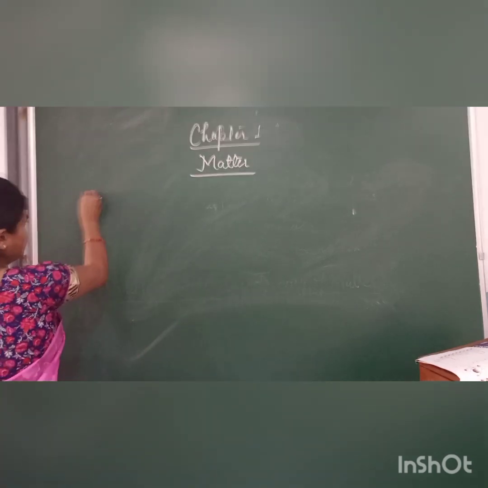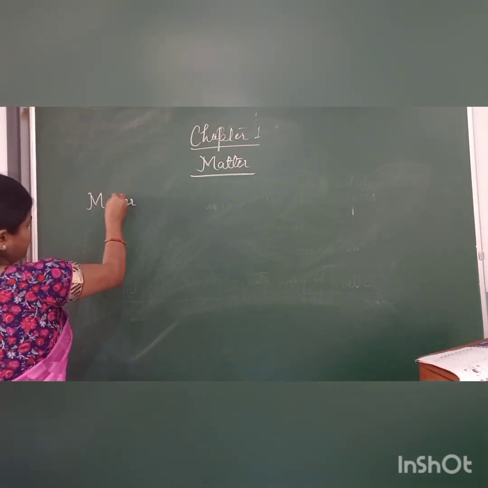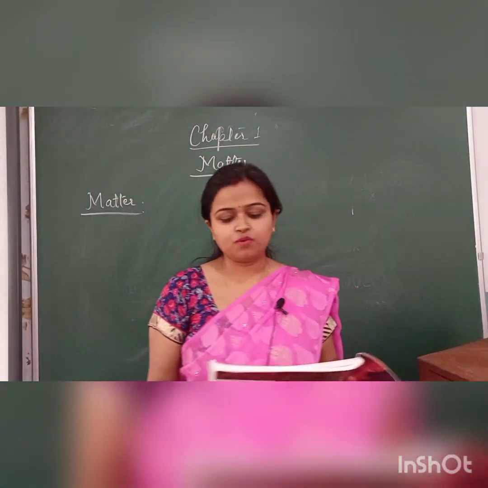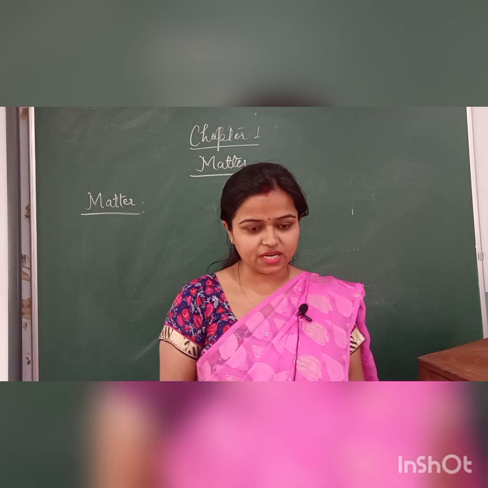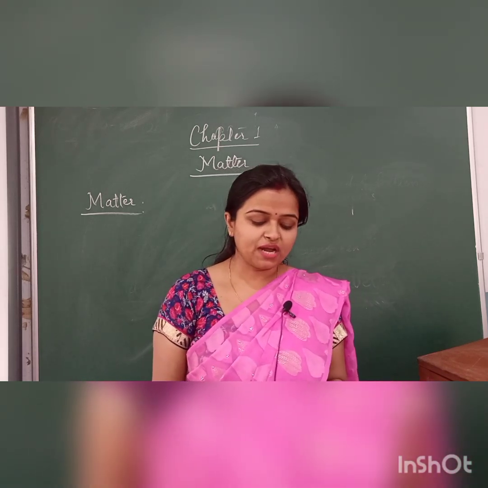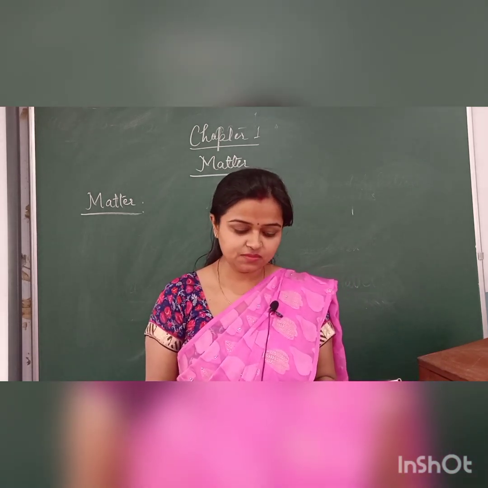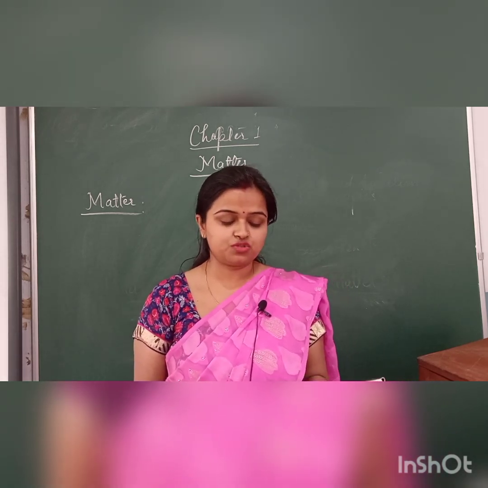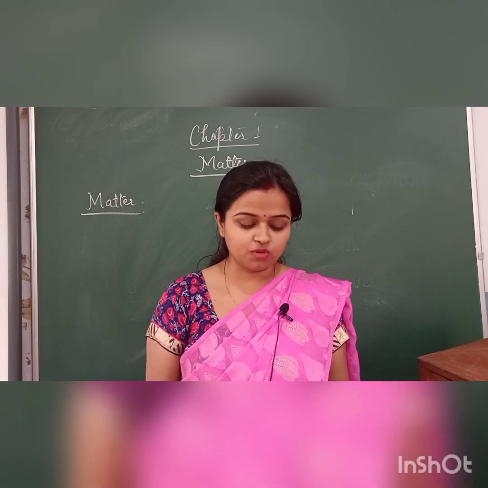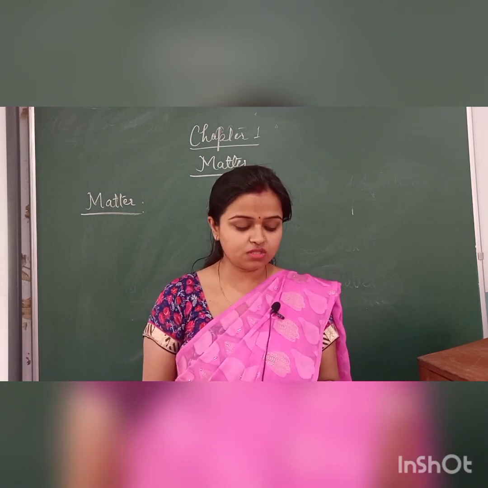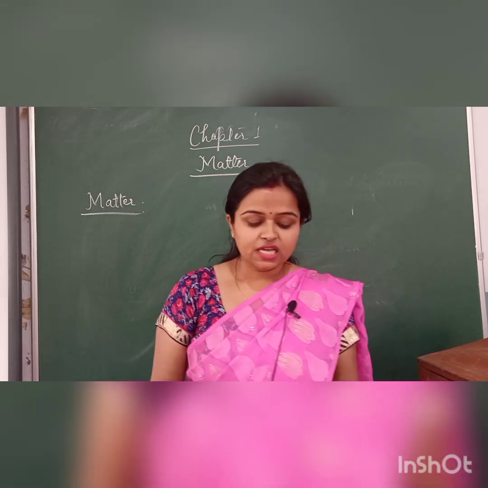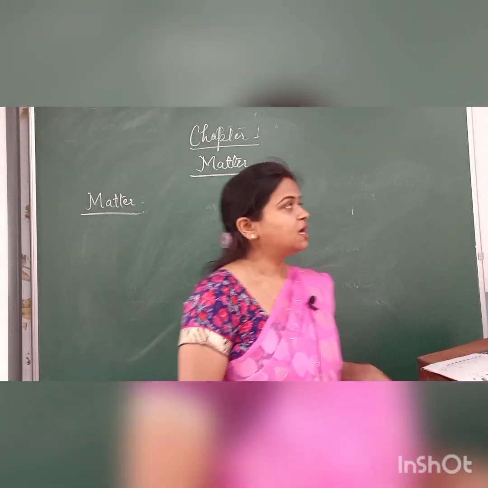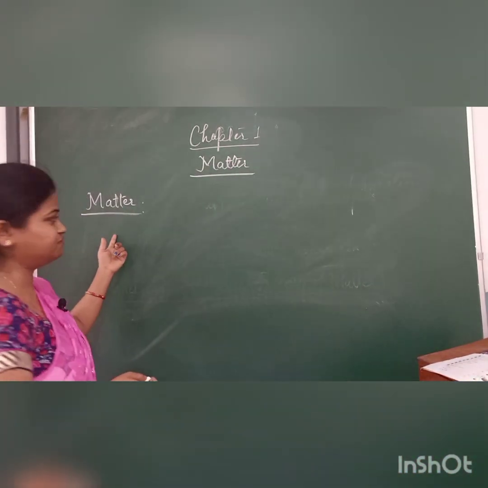What is matter? Or you can say simply, a definition of matter. In your book it is given that matter makes up all the things in the universe. It occupies space and has mass. Matter is made up of tiny particles called atoms. Usually an atom does not exist independently. Therefore atoms combine to form a molecule. The atoms or molecules are tightly packed in solids, liquids and gases. These particles have random motion in the gases. So this is the introduction given. But just before that we will go through the definition of matter.